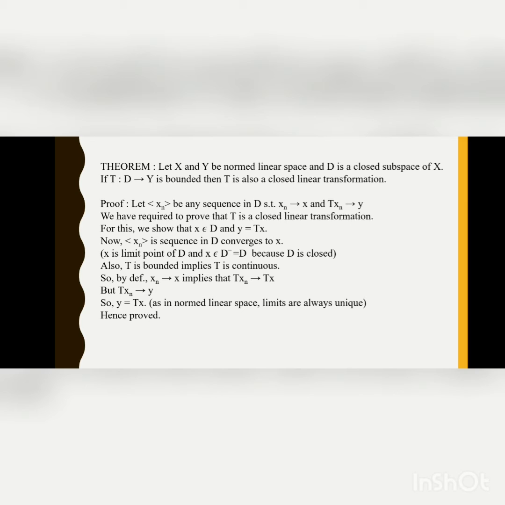Now xn is a sequence in D converging to x, and x is a limit point of D, so x belongs to D closure, and D closure is equal to D as D is closed. D being closed, the limit of the sequence xn must belong to D, that is, x belongs to D. Also, T is bounded implies T is continuous.